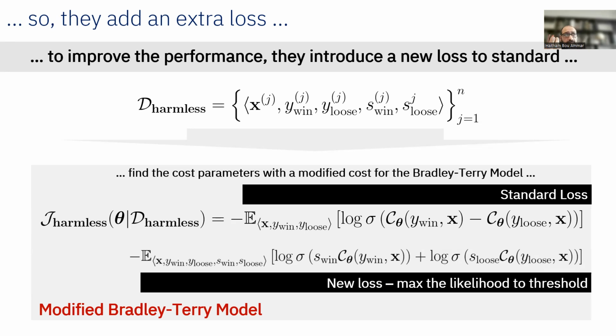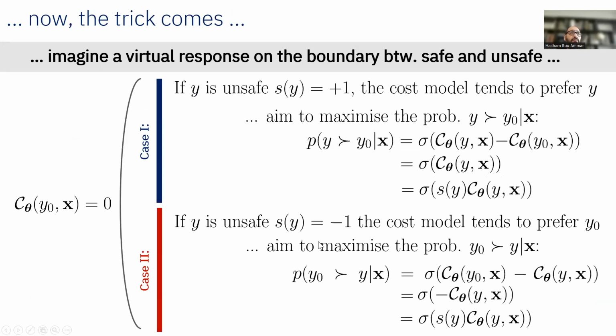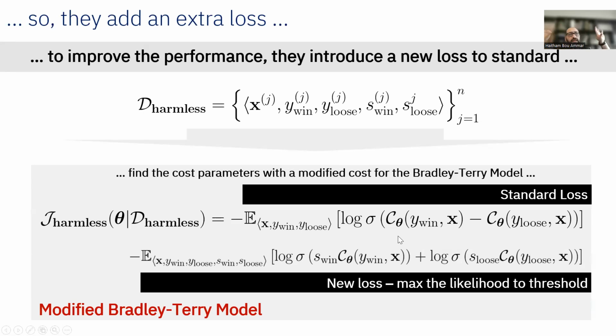And this is still a Bradley-Terry model, but a modified one, where the first loss is trying to maximize the standard likelihood, but the second loss is trying to maximize the likelihood to the threshold. Why do we think about it as maximizing likelihood of a threshold? Because it's derived from what we just described here, where we assumed we have this imaginary response on the threshold, and we considered the two cases, and then we added these probabilities as part of my new loss. So now I have the standard loss, and then I have a new loss, which is maximizing the likelihood to the threshold, where we have this imaginary response Y0.